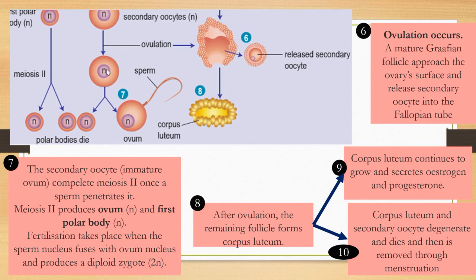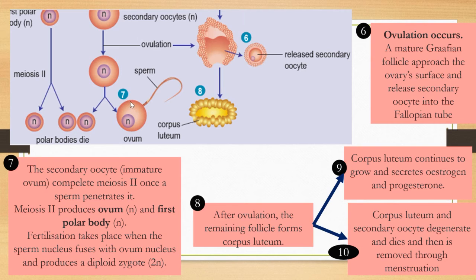So you have to know that this secondary oocyte will complete meiosis 2 only if the sperm fertilizes it, or if the sperm penetrates into the secondary oocyte.